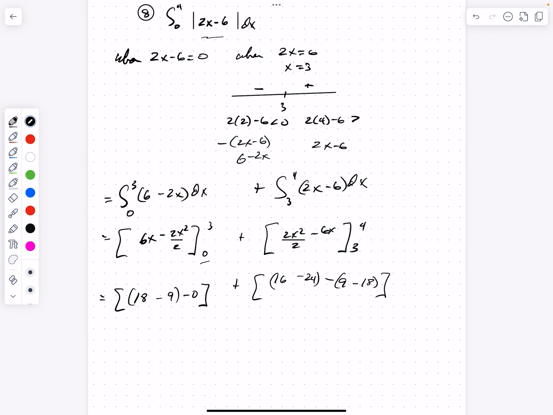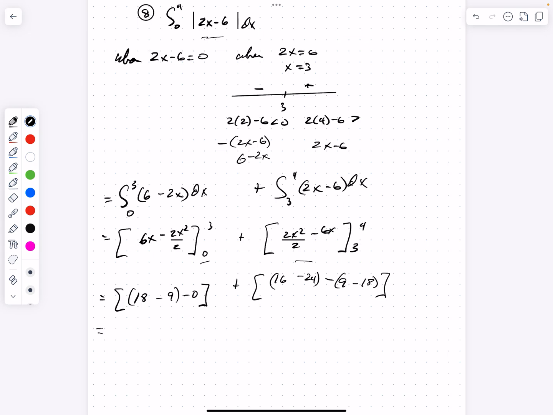Let's just check all the signs. 6 threes are 18, that's positive. 3 squared is 9, that's a subtraction there, minus 0. So 4 goes in over here, that's 16, that's positive. Minus 24, that's a negative. And I subtract from that, I drop in 3, that's 9 minus 18. Okay, so a bunch of arithmetic.